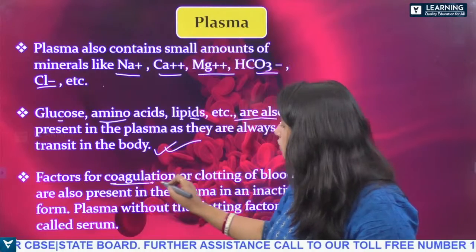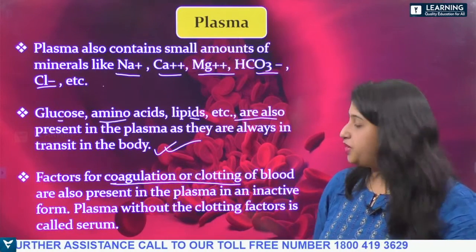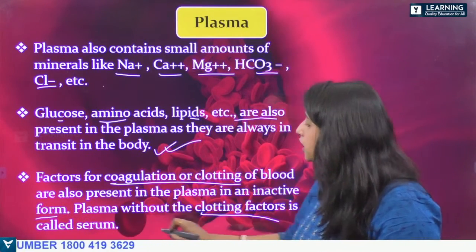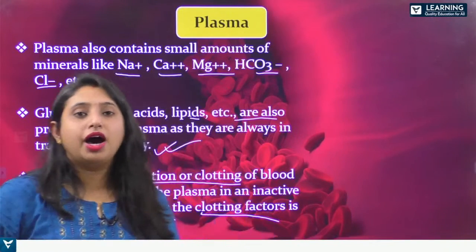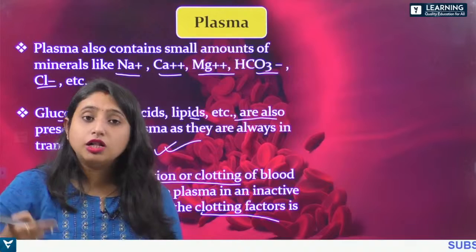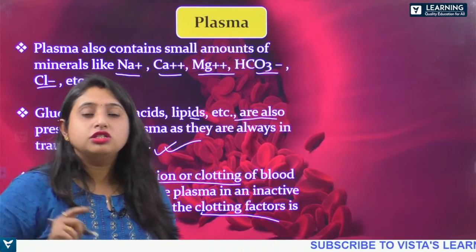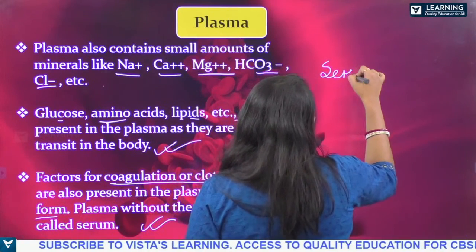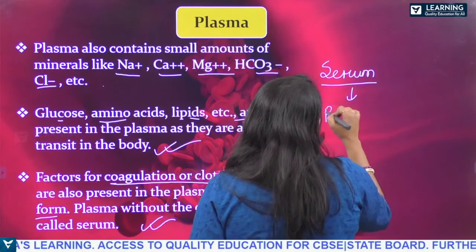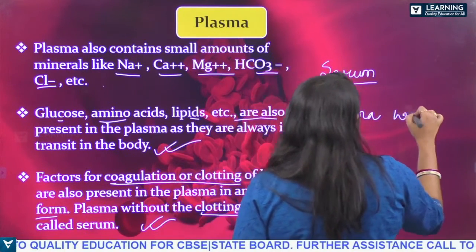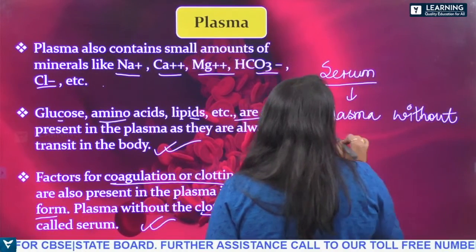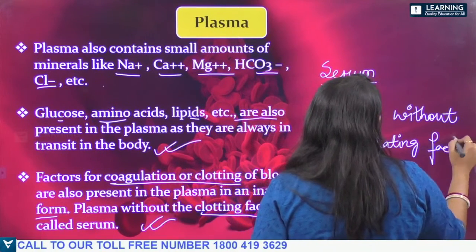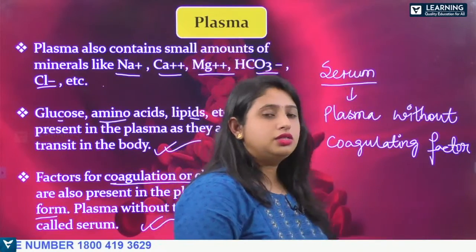Factors for coagulation or clotting of the blood are also present in the plasma in an inactive form, okay. Plasma without the coagulating factor is called serum. You have seen that in the plasma fibrinogen is present, which helps in coagulation. So plasma which is not having the coagulating factor is known as serum, okay. So what is serum? Plasma without coagulating factor is called serum. All right, so this is serum.